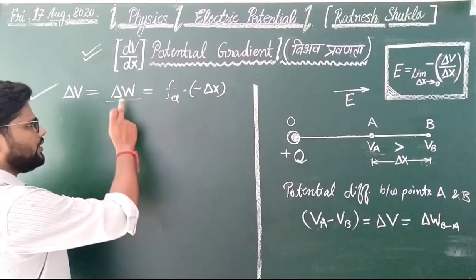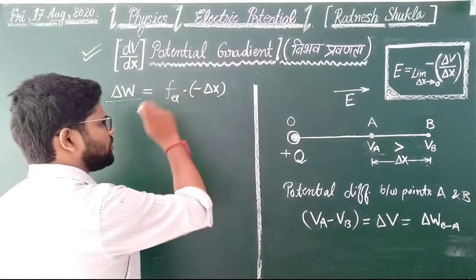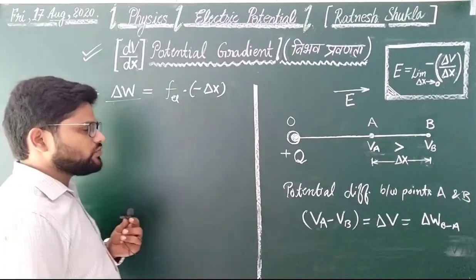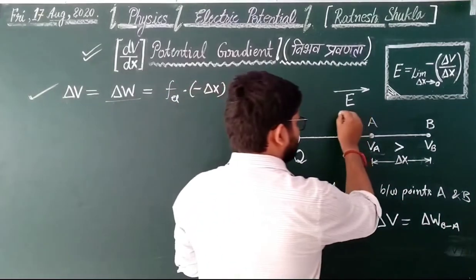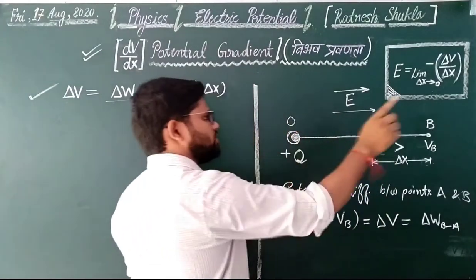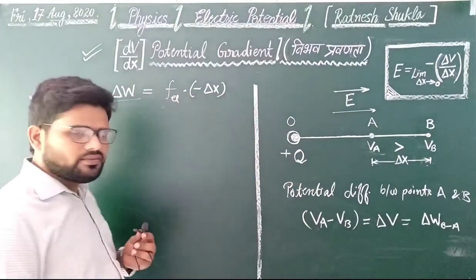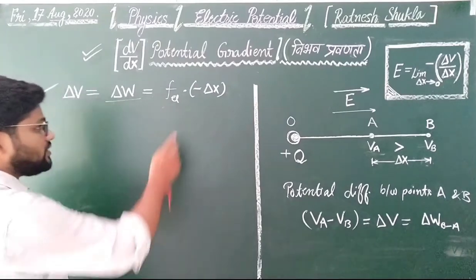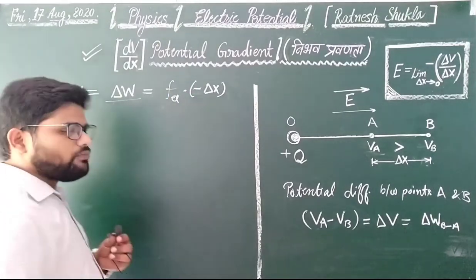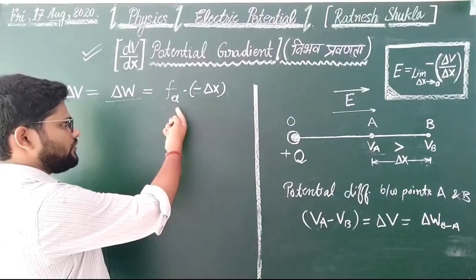And work equals, you know very well, force into displacement in the direction of force. Therefore, F electrical, the force working on the point charge, is the electrical force, which is directed in this direction from A to B. So F electrical into minus delta x. Dear friends, the minus sign is used because electric force and displacement are oppositely directed.